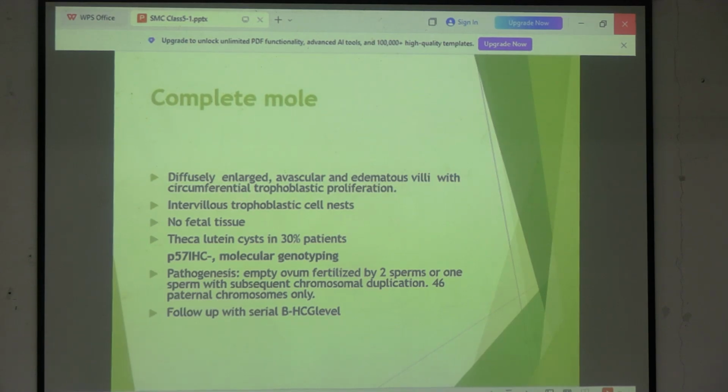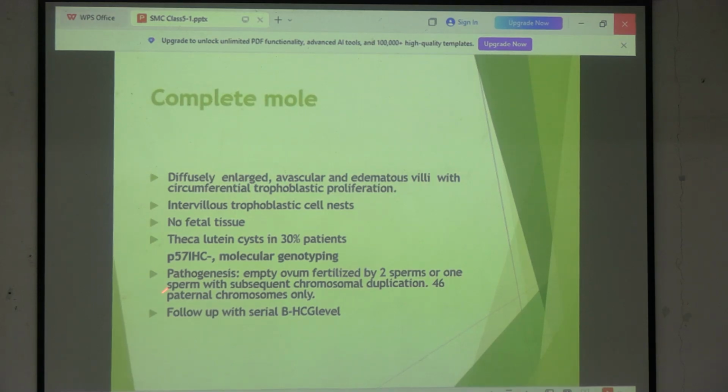আর কি কি ফিচার থাকবে? ইন্টারভিলাস ট্রোফোব্লাস্টিক সেল নেস্টস, মানে কোরিওনিক ভিলাইয়ের মাঝখানে একটা সলিড প্রলিফারেশন অফ জাস্ট ট্রোফোব্লাস্টিক সেলস থাকতে পারে। The other thing is no fetal tissue, obviously, because all of them have been changed into hydropic transformation. So no fetal tissue. After that, you can get theca lutein cysts. Theca lutein cyst মানে কি? A cyst that is lined by luteinized theca cells.